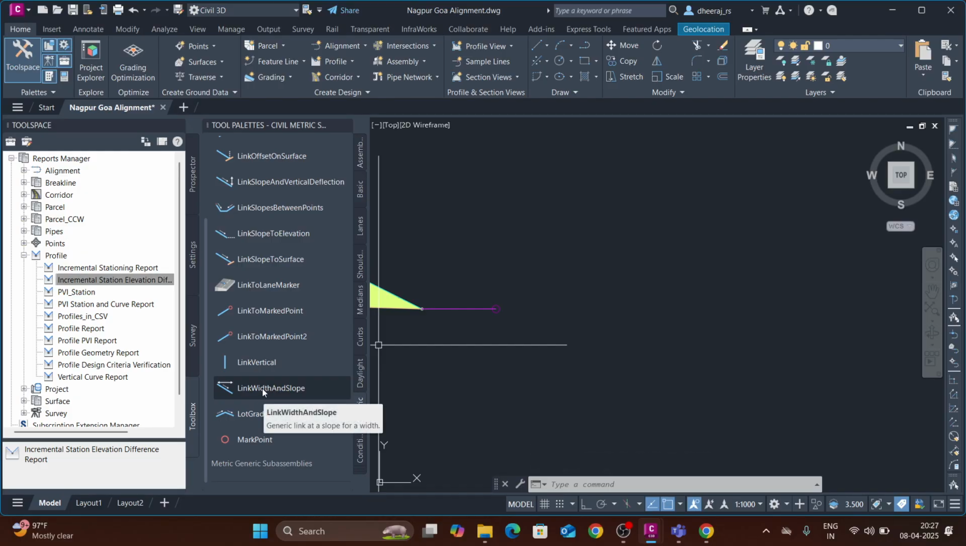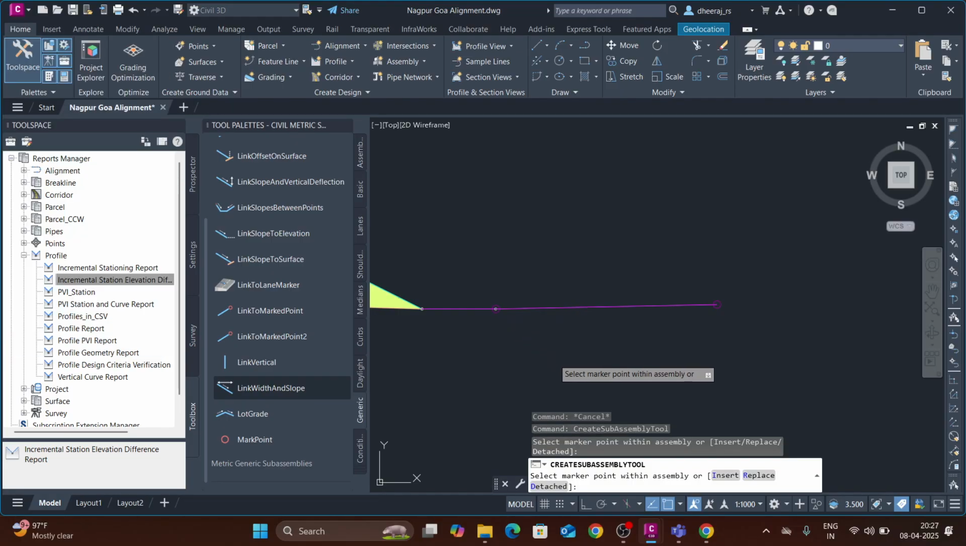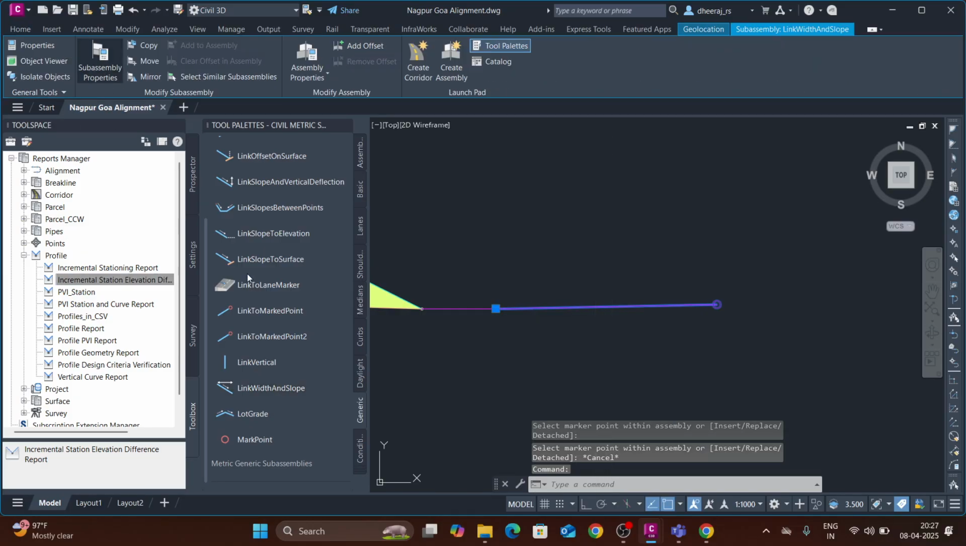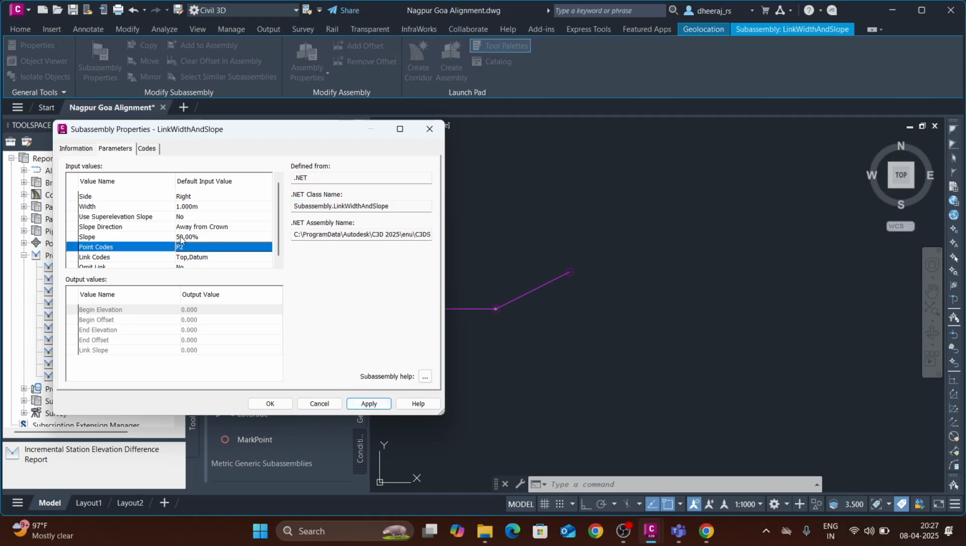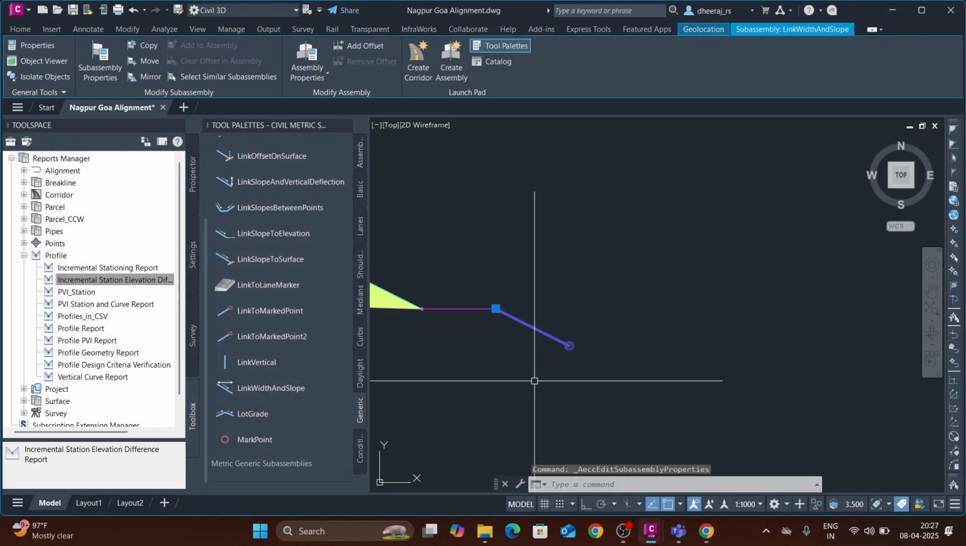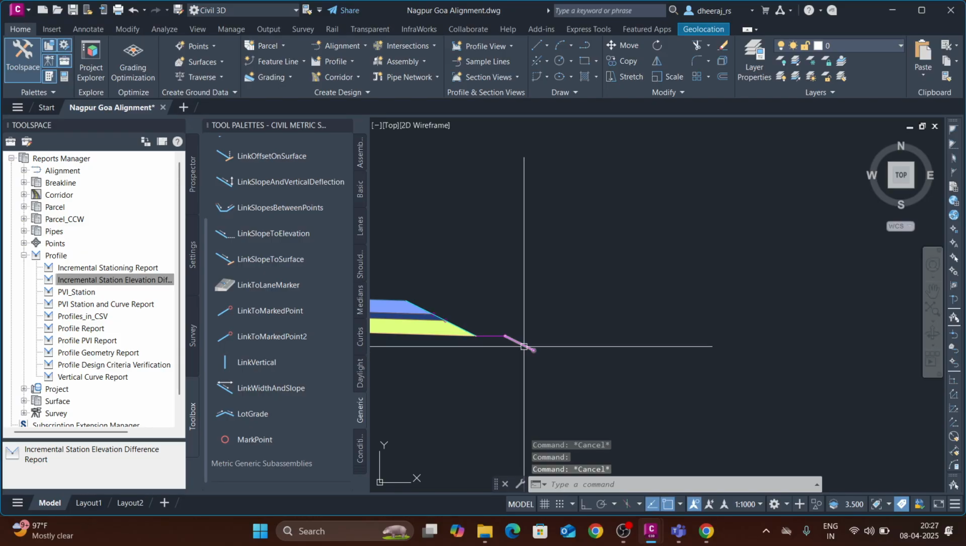Now we will select the same link with slope. Now we will give the slope, right? For the slope, we will select the same sub-assembly properties. I will select width as 1 meter, and the slope is 50%. Now it is going up, so we will give negative 50%. You can see now applied. One portion of the drain is now done.